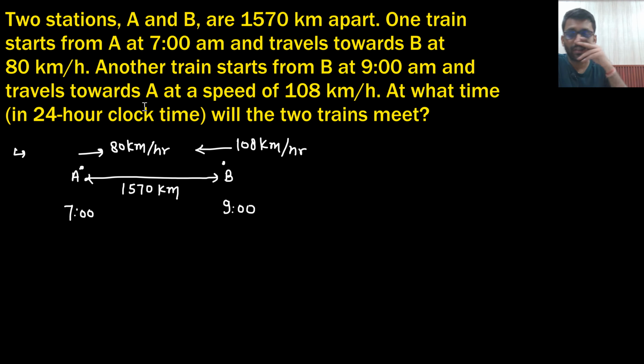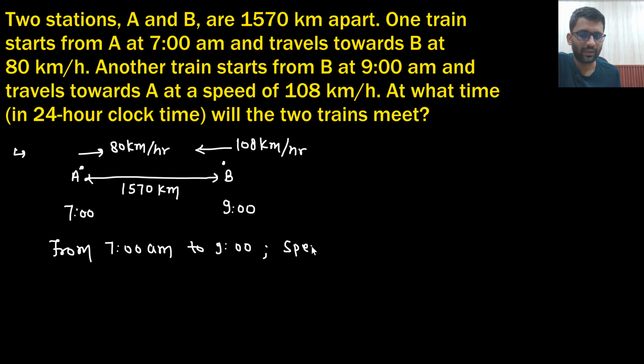At what time will they meet? Okay, so from 7 a.m. to 9 a.m., only A is moving. Say yes or no. At that time, the speed of B is 0 km per hour because B is not even moving.